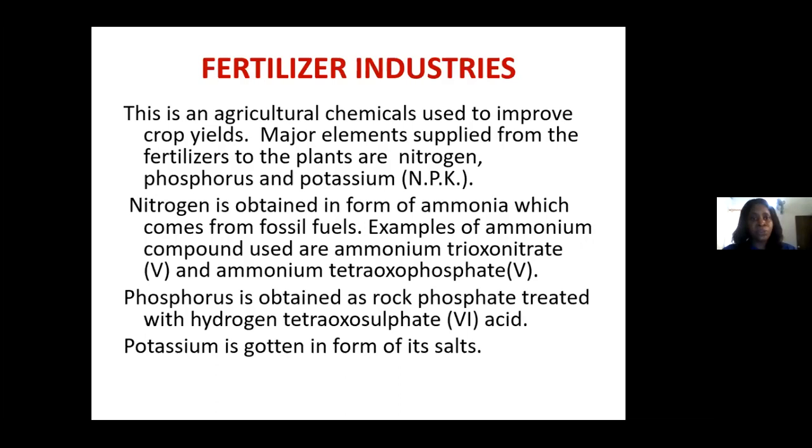So examples of ammonium compounds used are ammonium nitrate and ammonium tetraoxosulfate. Now, phosphorus is obtained as rock phosphate treated with hydrogen tetraoxosulfate(VI) acid. And potassium is gotten in the form of what? Of its salt. Okay? And these three essential elements are combined together to produce what? That can be used to improve what? The fertility of what? Of the soil.